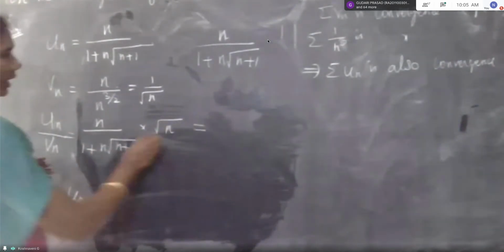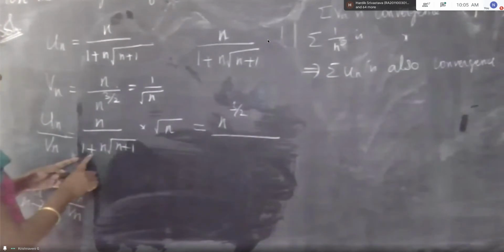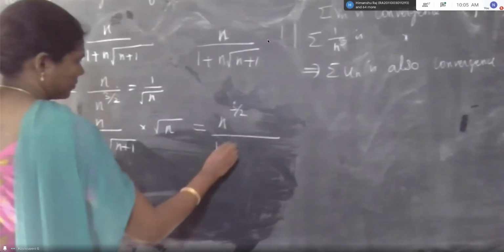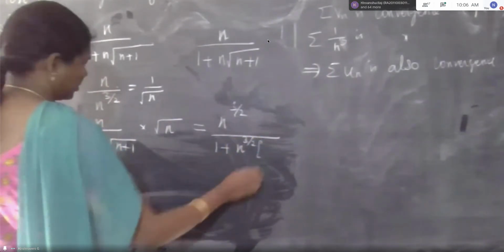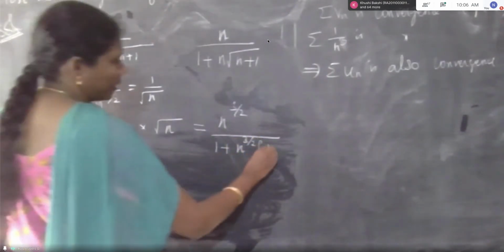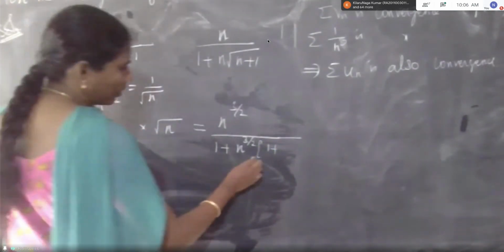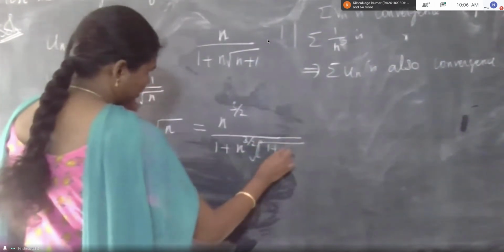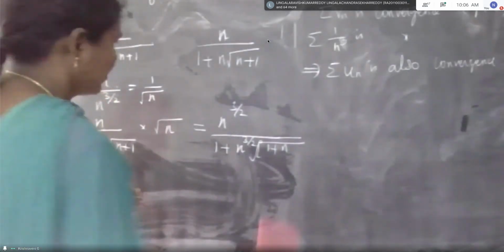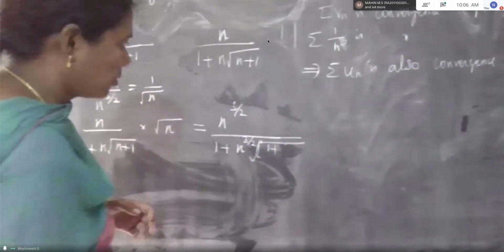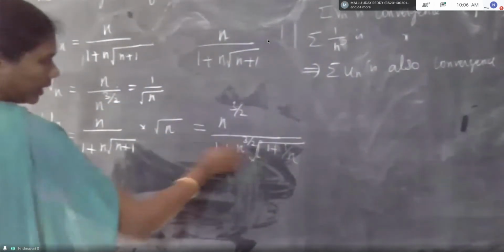And the numerator n power 3 by 2, here 1 plus n to the power 3 by 2 plus n to the power 1 by 2. n power 1 by 2 is the root. 1 by 1 plus 1 by n. Now again taking common outside.